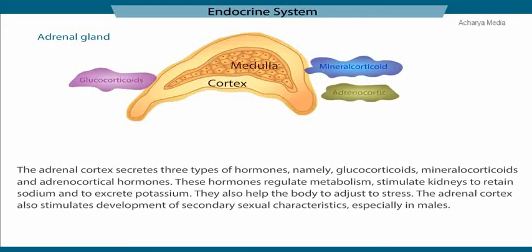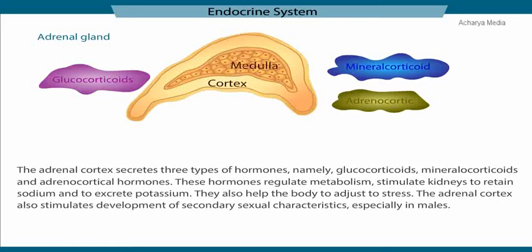The adrenal cortex secretes three types of hormones, namely glucocorticoids, mineralocorticoids, and adrenocortical hormones. These hormones regulate metabolism, stimulate kidneys to retain sodium and to excrete potassium. They also help the body to adjust to stress. The adrenal cortex also stimulates development of secondary sexual characteristics, especially in males.